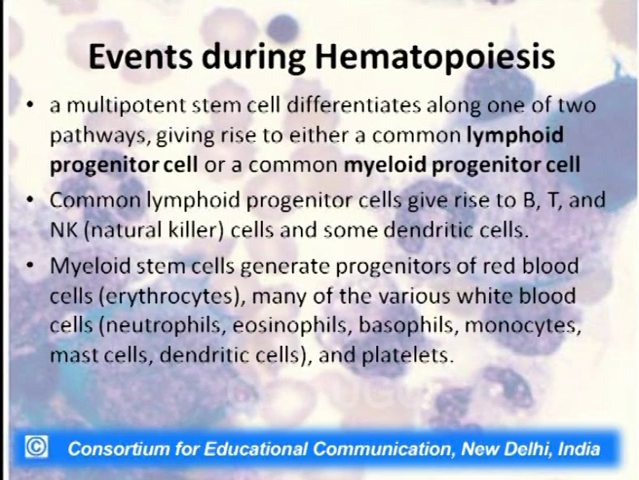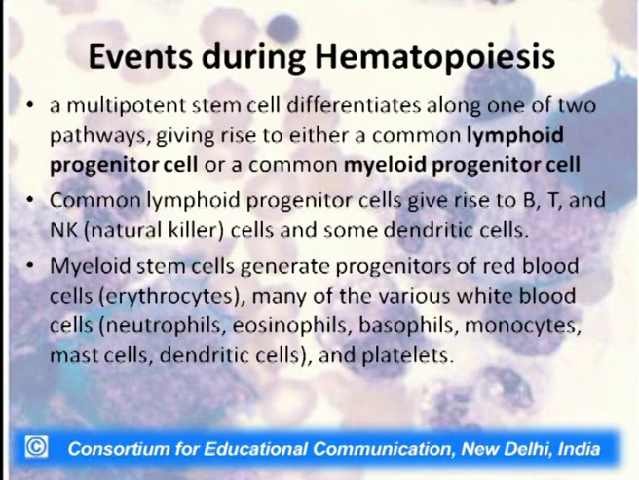Now, events during hematopoiesis. What exactly happens during hematopoiesis? A multipotent stem cell differentiates into one of two pathways or lineages. One is called the common lymphoid progenitor cell, the other the common myeloid progenitor cell. Technically, we have an HSC. The HSC has a fate: it can either get into the myeloid lineage or it can differentiate into the lymphoid lineage. This progenitor cell, as I told you before, has lost the pluripotency capability.